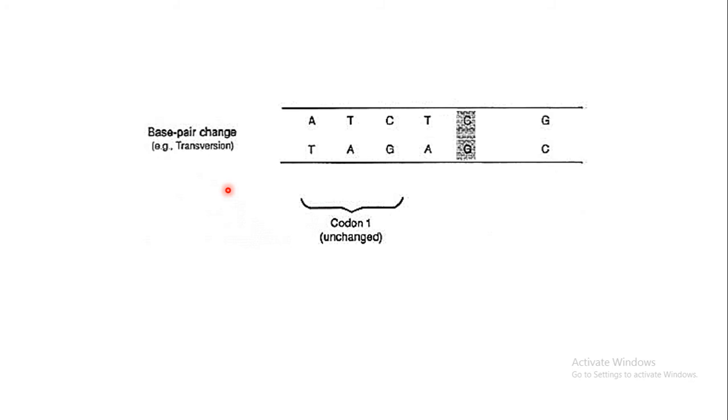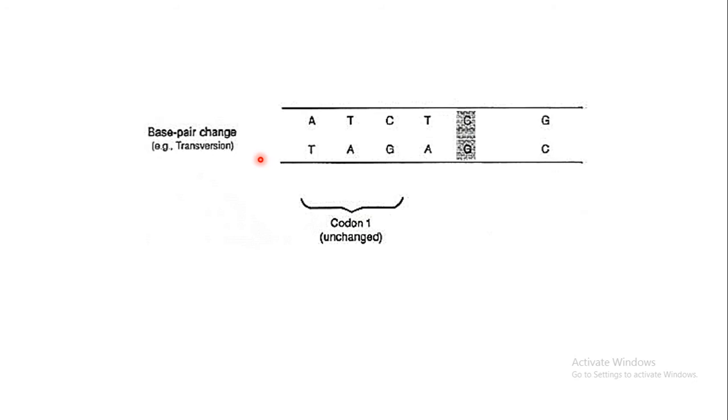Let us take an example of transversion. Now if this is a DNA sequence, these are the base pairs in the DNA. DNA is a double helical structure and is coiled in nature. It's not exactly straight, but this is just a representation to show the base pairs. In DNA, we have seen that A will pair with T and G will pair with C. Obviously the two strands are complementary to each other. So if there is A on one strand, there will be T on the second strand, and if there is T on one strand, there will be A on the second. So there will be exact pairing.